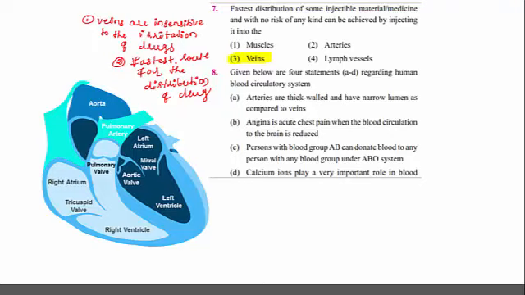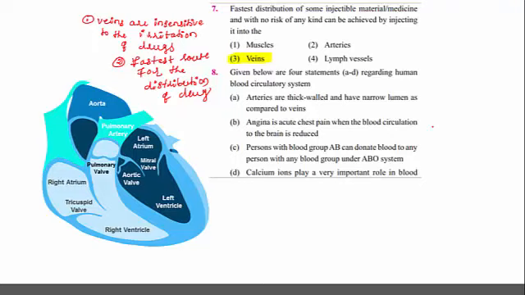Given below are four statements A to D regarding the human blood circulatory system. Actually, I missed adding the options, and it is asked to identify which two statements are correct with reference to the human blood circulatory system. A: Arteries are thick-walled and have narrow lumen as compared to the veins.